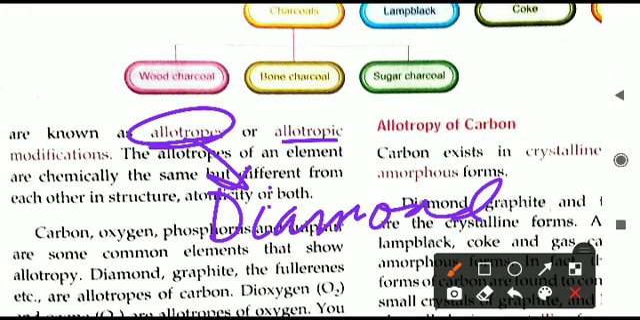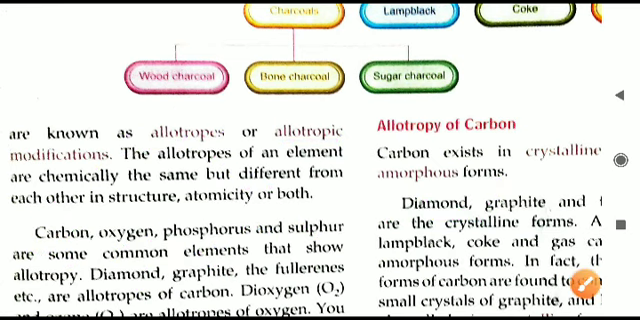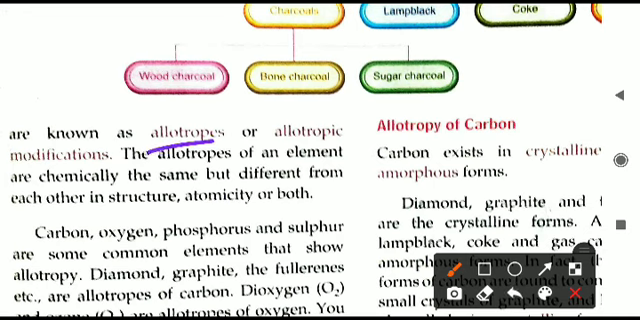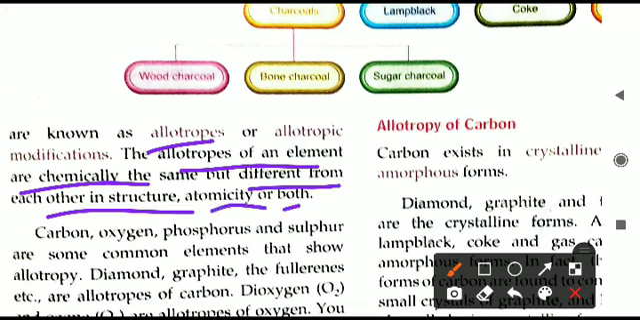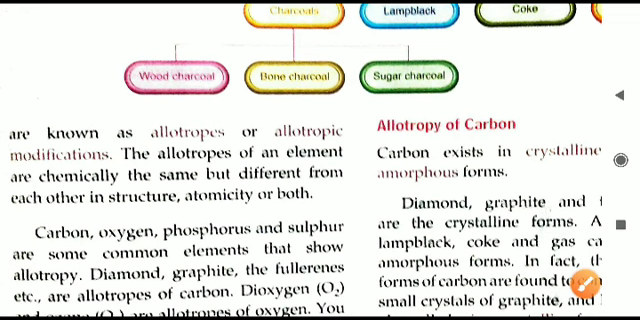So if you see, diamond is what? Diamond is an allotrope of carbon. Another allotrope of carbon is graphite, because graphite is also made of carbon, and diamond is also made of carbon. But diamond and graphite are different things, made of the same element. So they are the allotropes or allotropic modifications of carbon. More commonly we use the word allotropes. The allotropes of a particular element are chemically the same, but they differ from each other in structure and atomicity. Other properties will all be different. Only their atoms are chemically the same. All the remaining properties and behavior will be different.